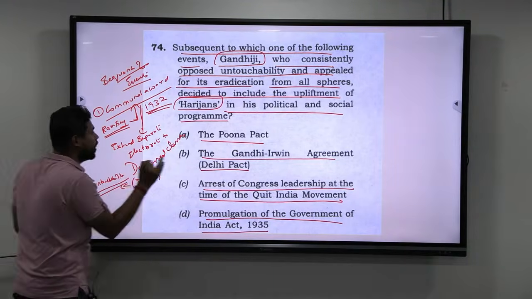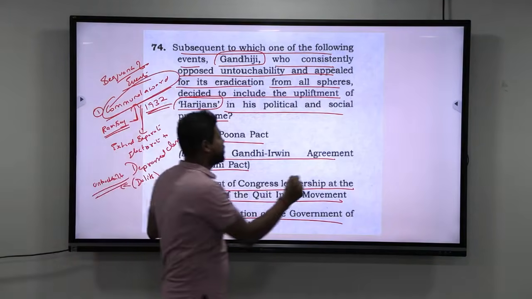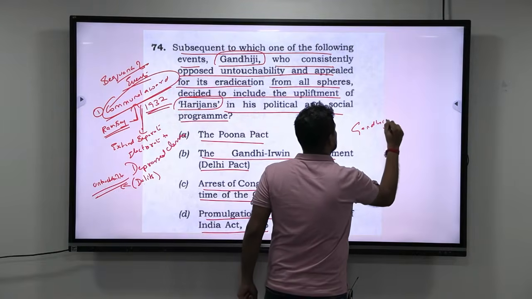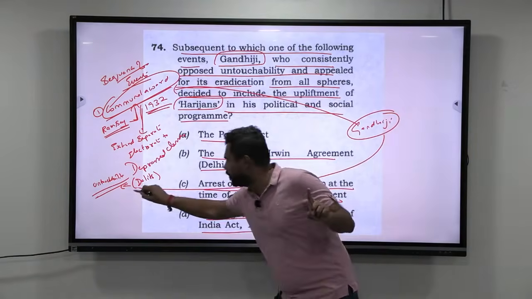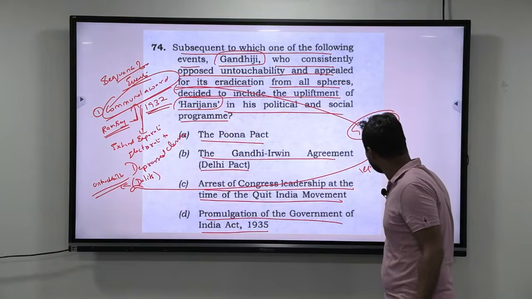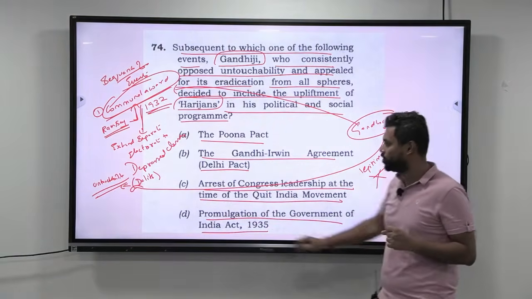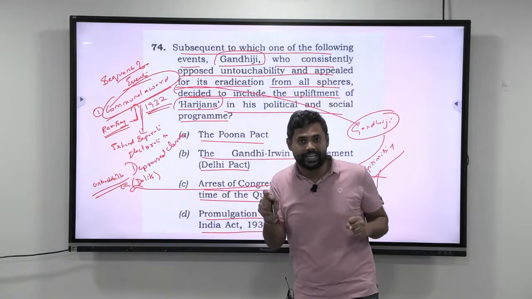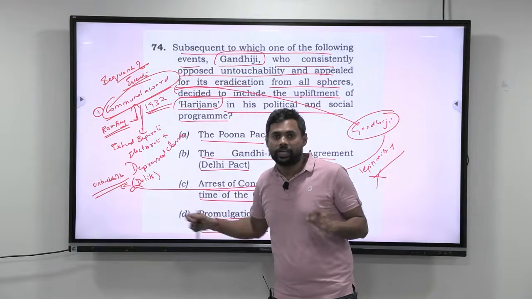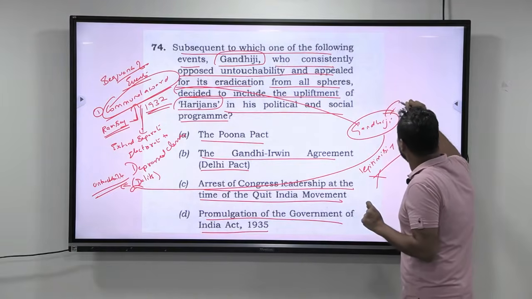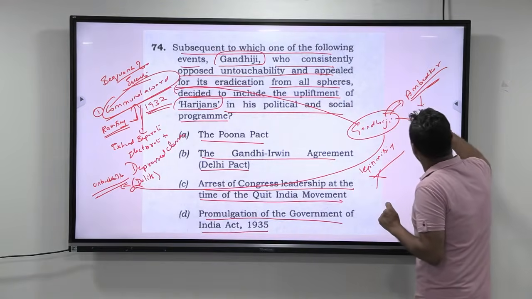Now, Gandhiji vehemently opposed this. Why Gandhiji vehemently opposed the communal award is, Gandhiji says that if we accept the communal award, then we are legitimizing untouchability as a practice. We should not legitimize it, because that is an inhuman practice, and if we have to eradicate it, then we cannot legitimize untouchability or provide separate electorate to Dalits. And as a compromise, Gandhiji and Ambedkar came up with what you call the Pune Pact.